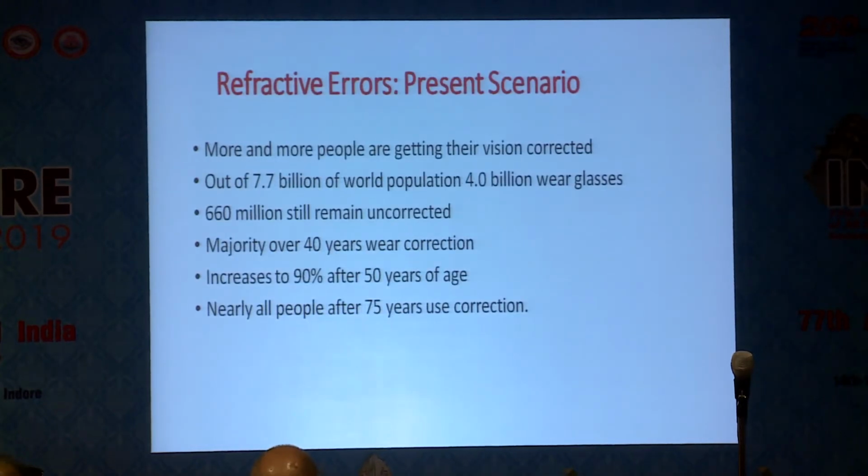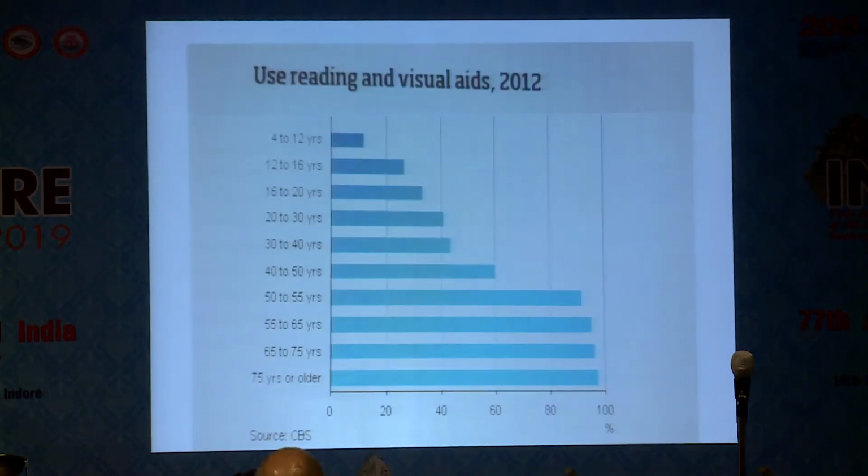The refractive errors, present scenario. More and more people are getting their vision corrected. Out of 7.7 billion of the world population, 4 billion wear glasses. 660 million still remain uncorrected. The majority over 40 years wear correction. As age increases, it rises to 90% after 50 years of age, and nearly all people after 75 years have to use correction. Use of reading and visual aids: as the age increases, more and more people are using glasses.